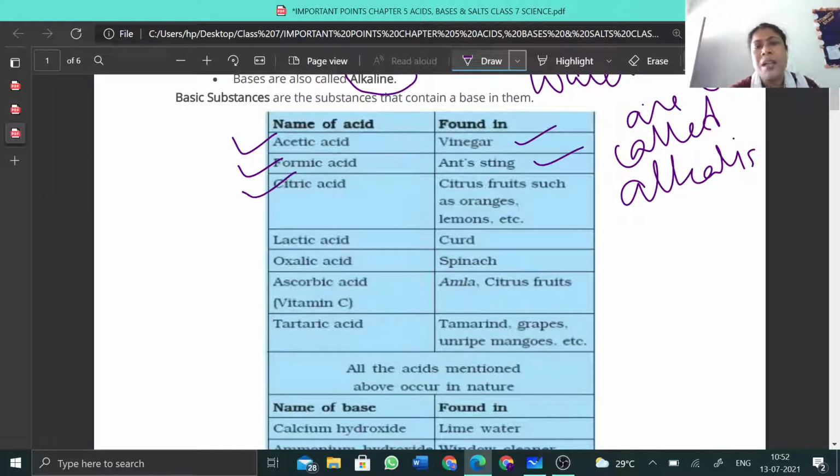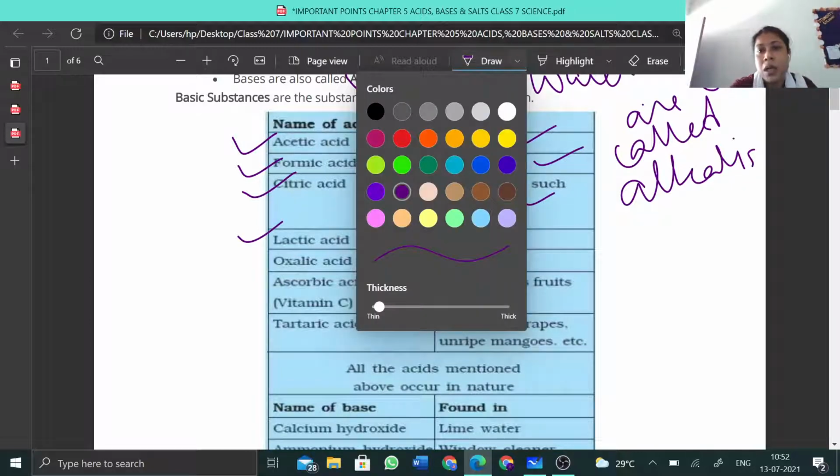Citric acid is mainly present in citrus fruits such as lemon and orange. Next is lactic acid. What is lactic acid? Lactic acid is present in curd. Lactic acid is produced by some bacteria that are present in the milk. The bacteria is known as lactobacillus. You have learned in chapter 2, I have told you. So this lactobacillus bacteria produces lactic acid and it helps in the conversion of milk to curd. So lactic acid is present in curd. You should remember it.